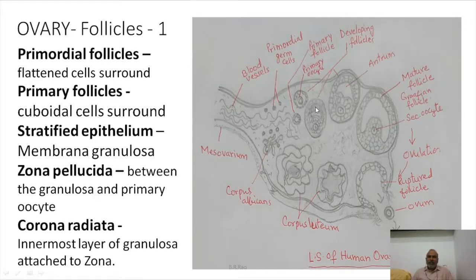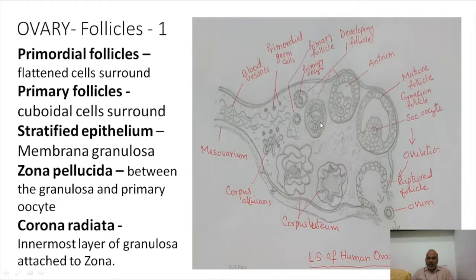Some of the cells come close to the primary oocyte and surround it. Such cells which are surrounding the primary oocyte are known as membrana granulosa.